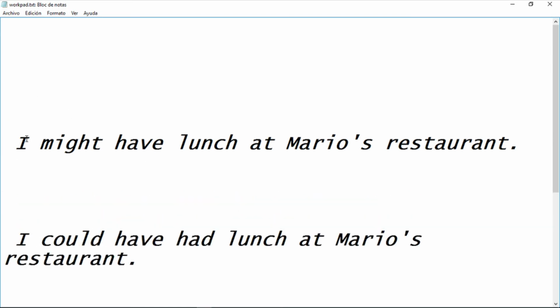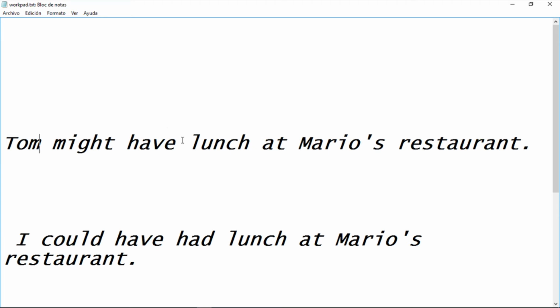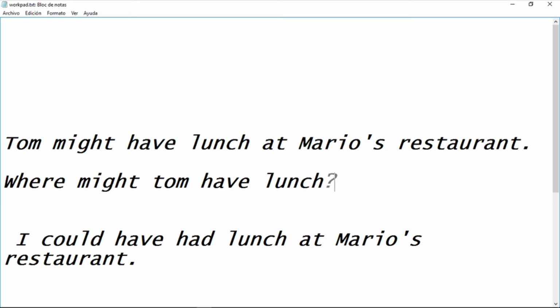Let's go back to Tom. Tom might have lunch at Mario's. Right. If I want to ask a question, let's say, for example, where, question word, where, and here the auxiliary will be the modal verb. Whether it's might, may, or could, that is going to be your auxiliary. Where might Tom have lunch? And that's the question. Question word, auxiliary, subject, verb.